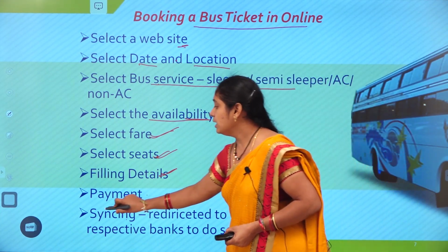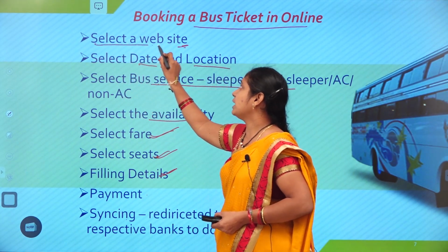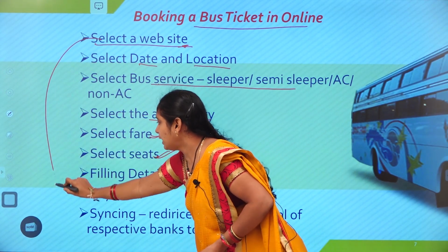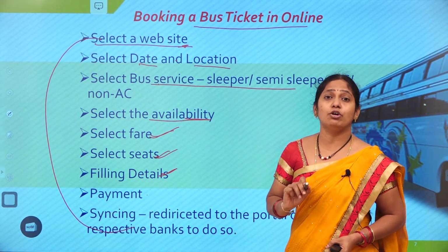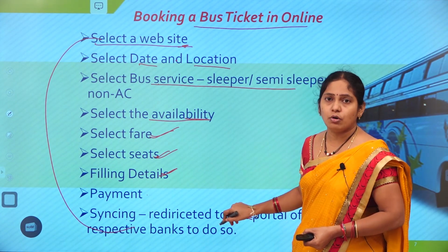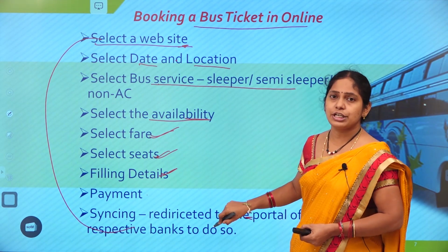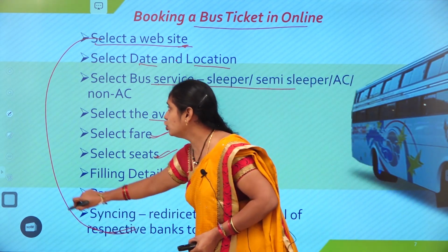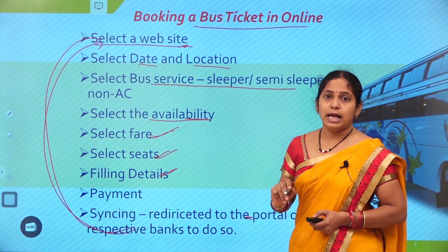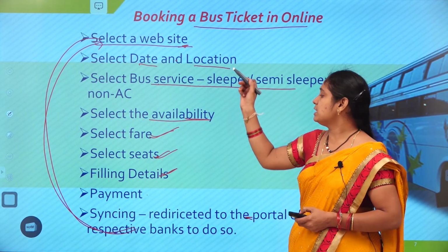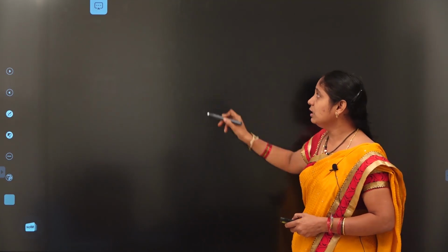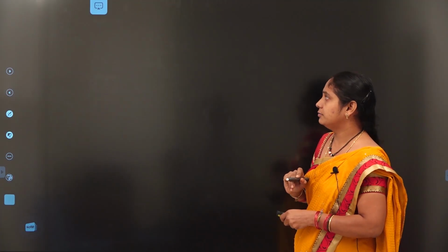When we select this, the website we selected to book a bus will be redirected to the respective bank. Using that, we need to pay the amount, and after completing the transaction process, it will come back to the website and it issues the ticket to us. So this is the process involved in booking a bus ticket, right? Now, see another.